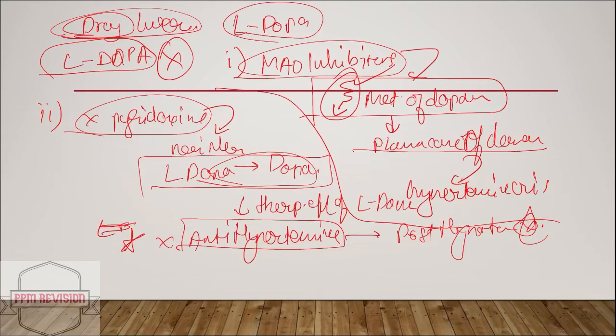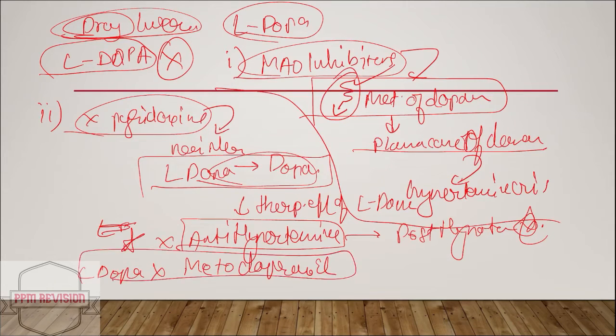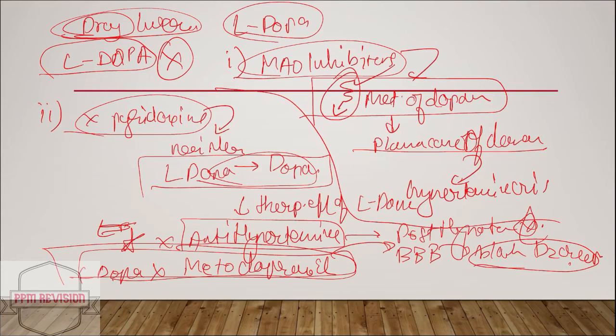Next we'll look at L-DOPA with metoclopramide. Metoclopramide crosses the blood-brain barrier, blocks the D2 receptors in the basal ganglia, and causes drug-induced Parkinsonism. So it's important to know that.